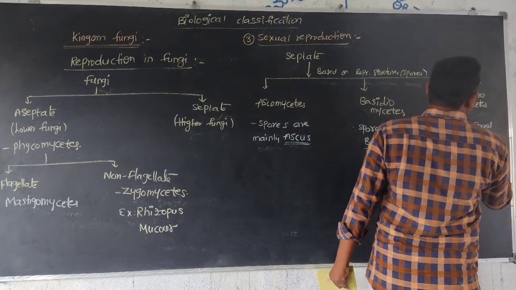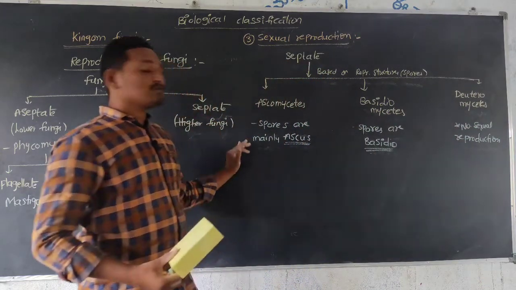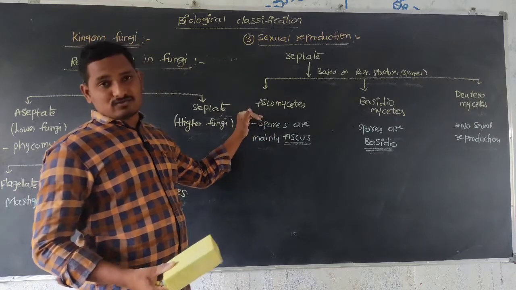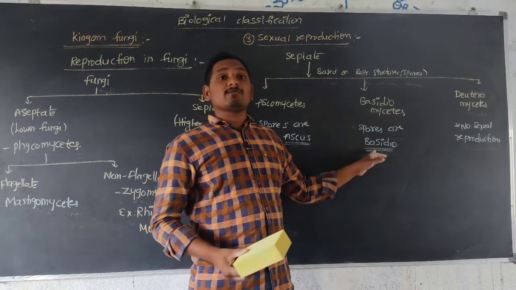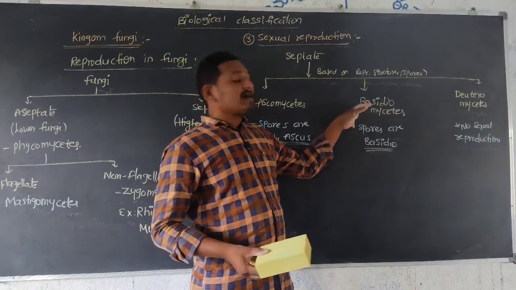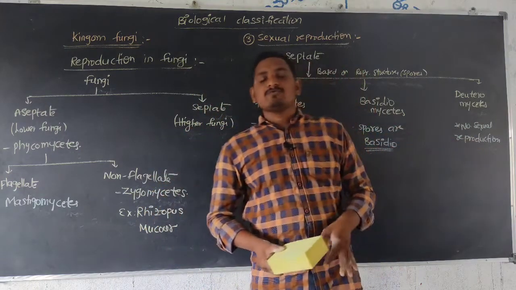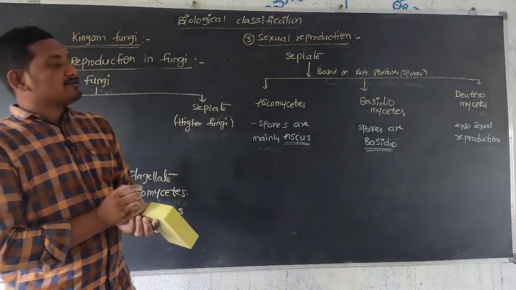Ascomycetes have ascus type of spores, that's why it is Ascomycetes. Basidiomycetes have basidiospores, that's why they are Basidiomycetes. In Deuteromycetes there are no spores because sexual reproduction is completely absent.